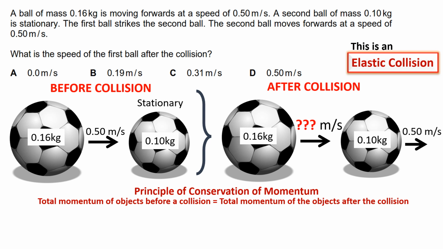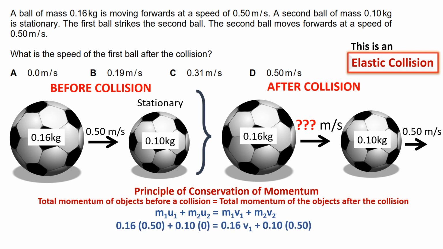In this case, the total momentum of the first and the second balls before the collision is equal to the total momentum of both of the balls after the collision, which is represented by m1u1 plus m2u2 equal to m1v1 plus m2v2. The m is mass, the u is initial velocity, and the v is final velocity of each ball.